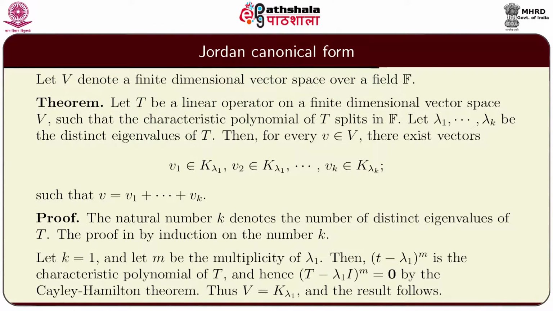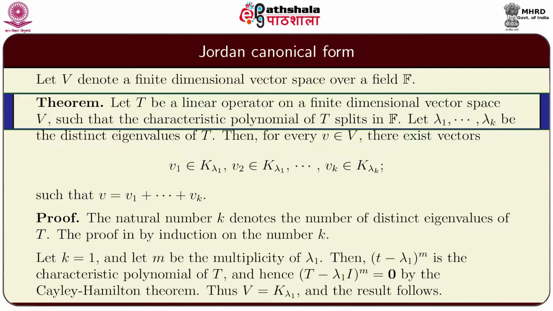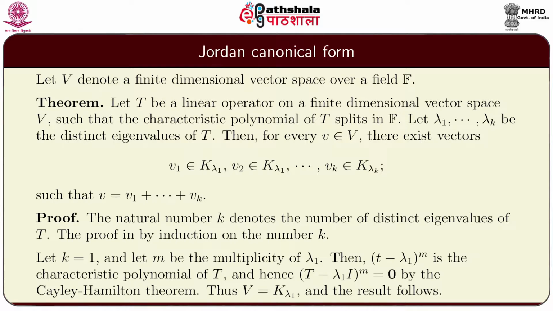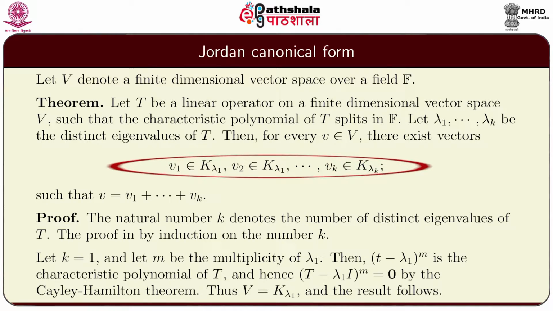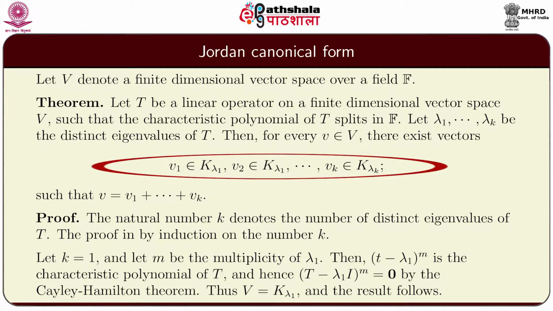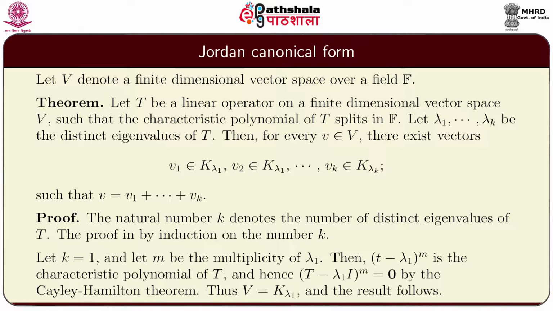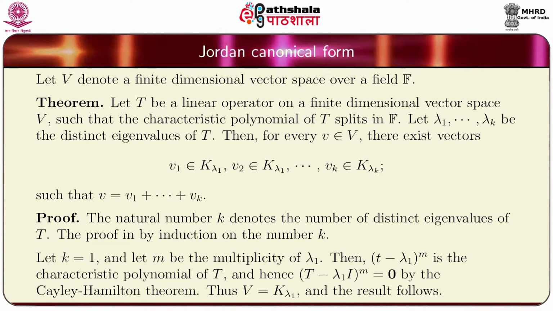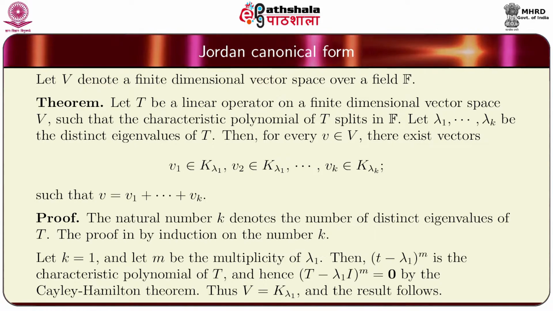Let V denote a finite dimensional vector space over a field F. Theorem: let T be a linear operator on a finite dimensional vector space V such that the characteristic polynomial of T splits in the base field F. Let lambda 1, lambda 2 and so on lambda k be the distinct eigenvalues of T. Then for every vector v in V, there exist vectors v1 in K lambda 1, v2 in K lambda 2 and so on vk in K lambda k, such that v is equal to v1 plus etc. up to vk.